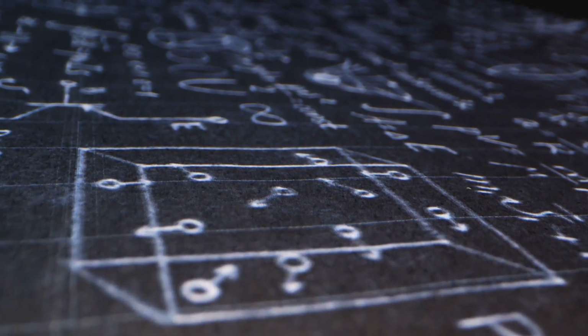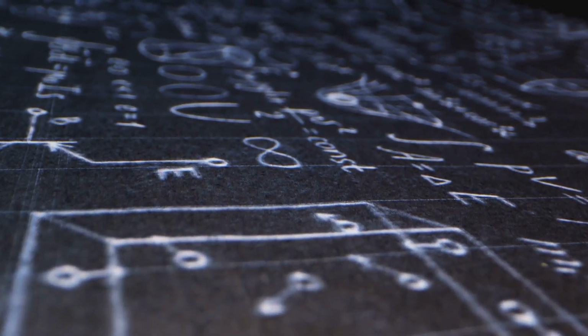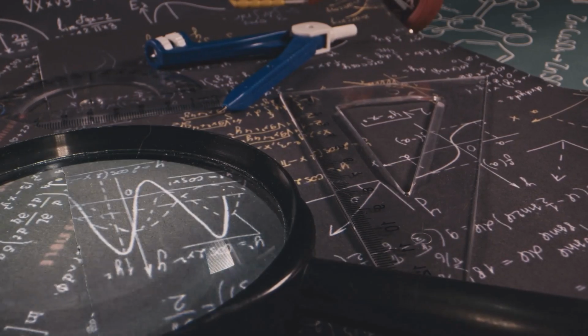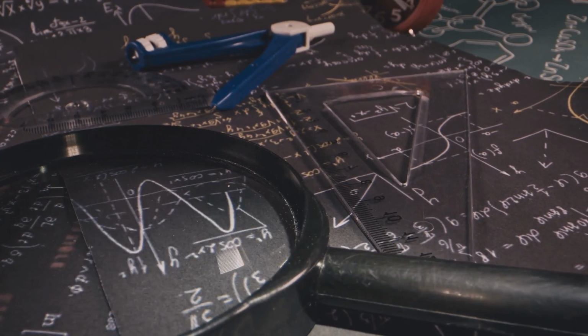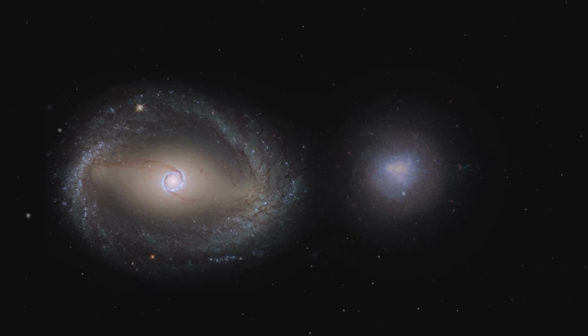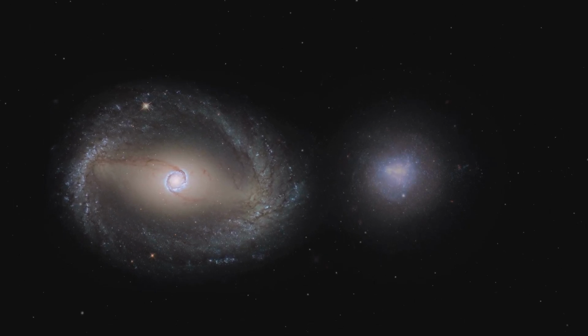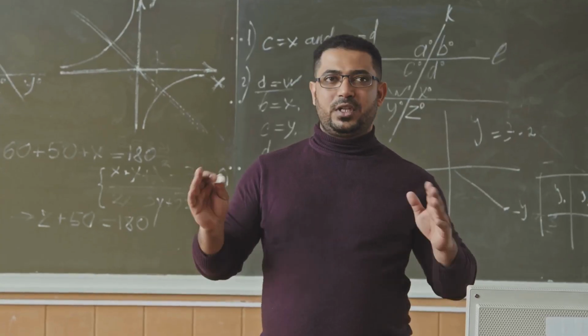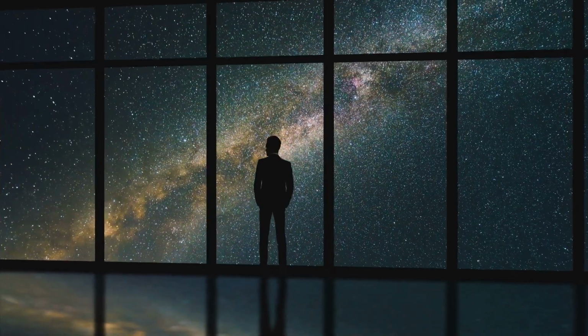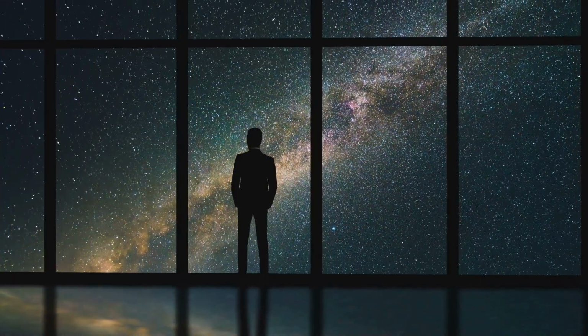Then there are the fundamental constants, like the speed of light, the gravitational constant, and Planck's constant. These constants are the building blocks of our universe, and their values are incredibly precise. Even slight deviations in these values would make life as we know it impossible. This precision is what physicists call the fine-tuning problem. Why are these constants so perfectly tuned for life to exist?